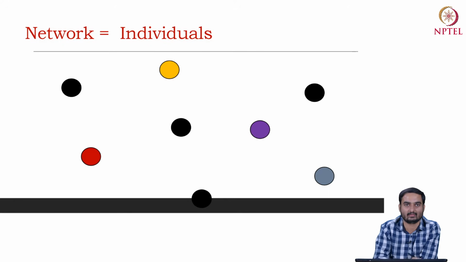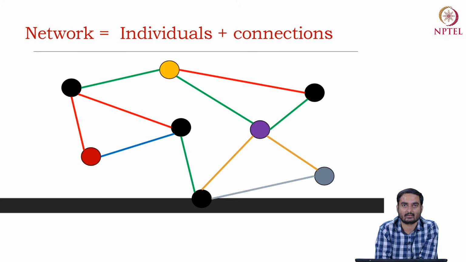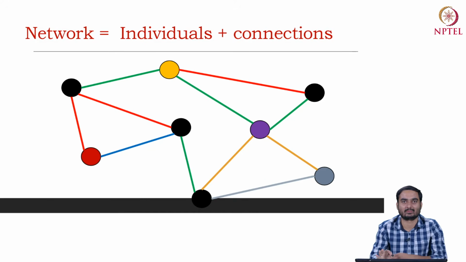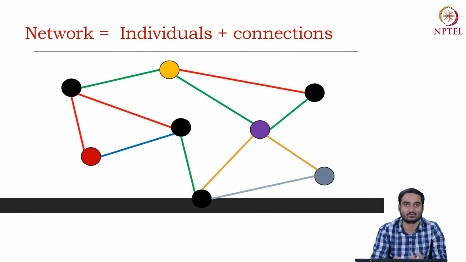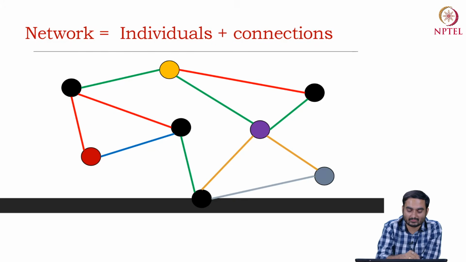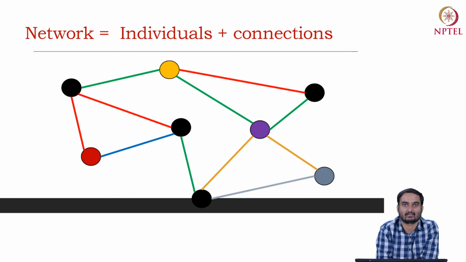These are nodes or vertices, or individuals for example, and they are connected through different edges or links or connections. Now, this is the bookish definition of a network. You basically define a network by a tuple of nodes and edges, and that's all. If you see this network, the nodes are of different colors, edges are of different colors.